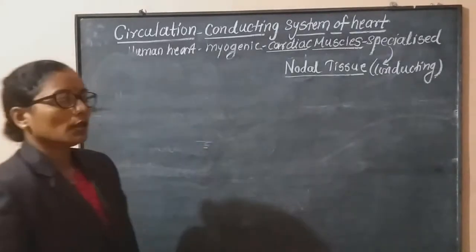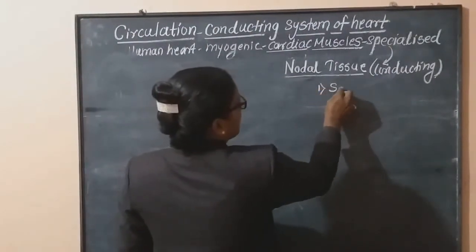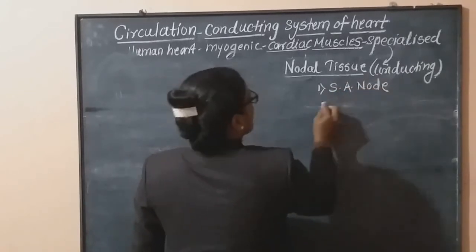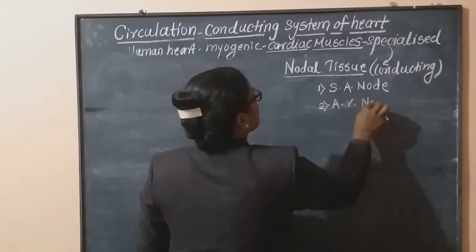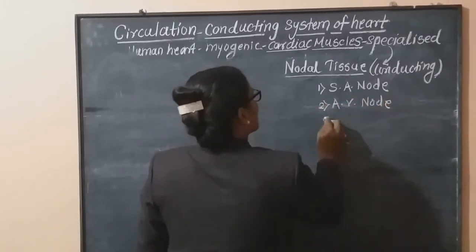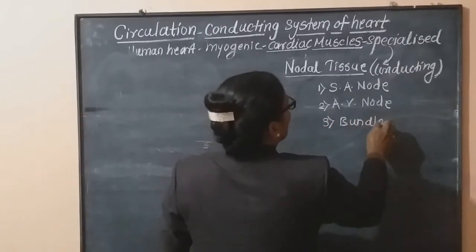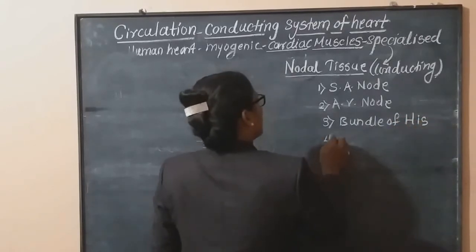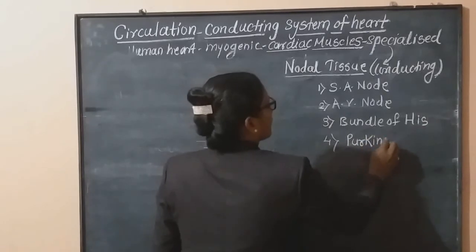Now these nodal tissues include first the SA node, second the AV node, third the bundle of His, and fourth the Purkinje fiber.